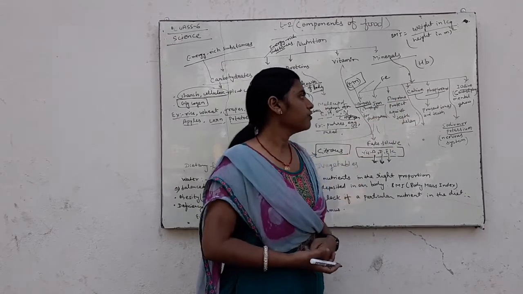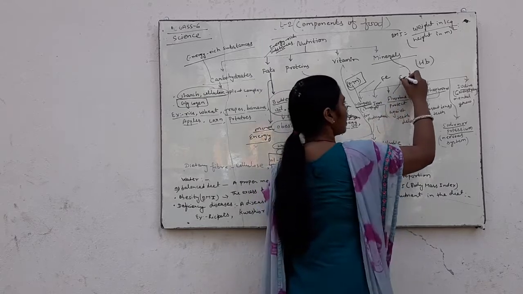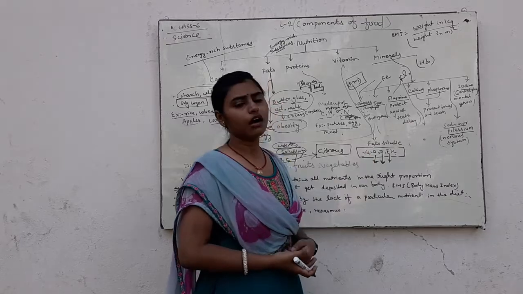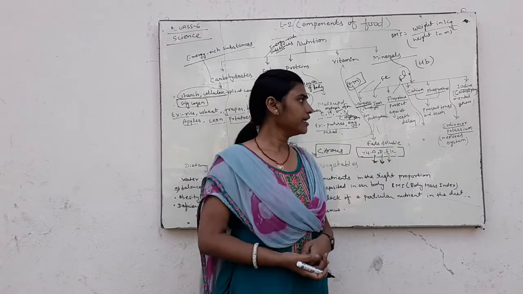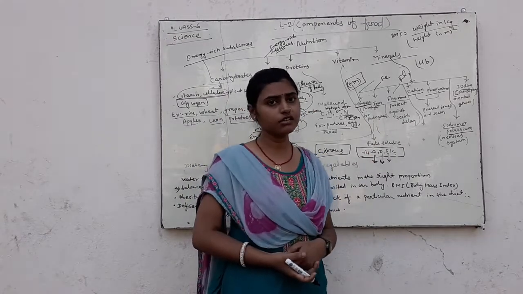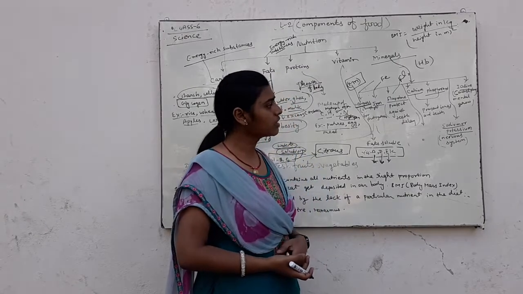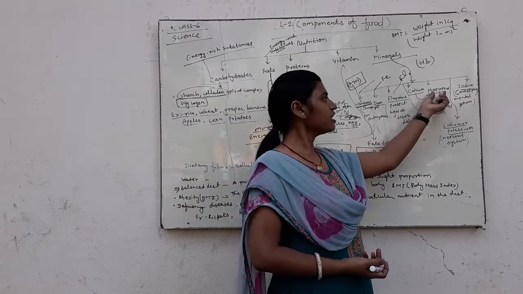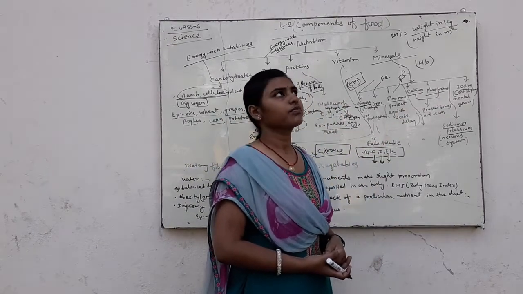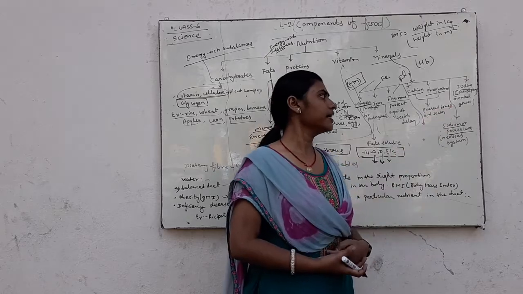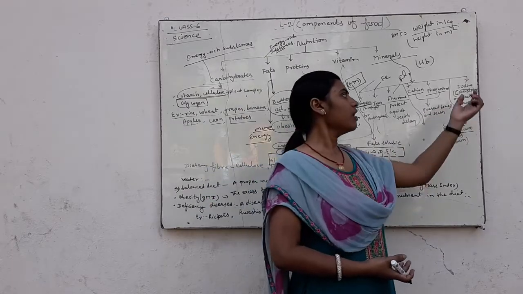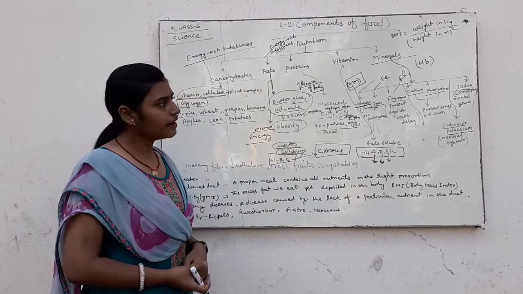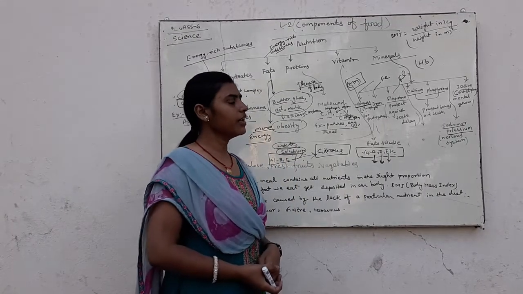Next, fluorine. Fluorine is Fl, and fluorine protects against tooth decay. Calcium and phosphorus both are present in bones and teeth. Iodine controls mental and physical growth, and iodine is very important